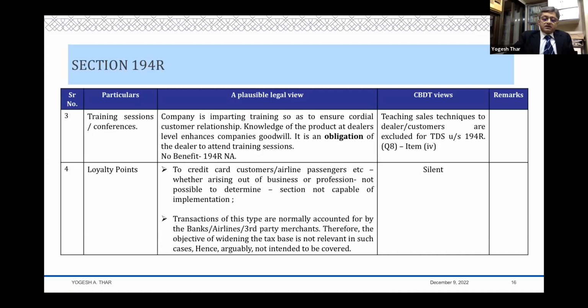How can a banker or an airline ever find out whether these loyalty points credited to the account of Yogesh Thar are the loyalty points arising out of his business or profession, or they are just arising because he has used his credit card for personal use, or he has traveled for his personal visits, and therefore these loyalty points are given to him.